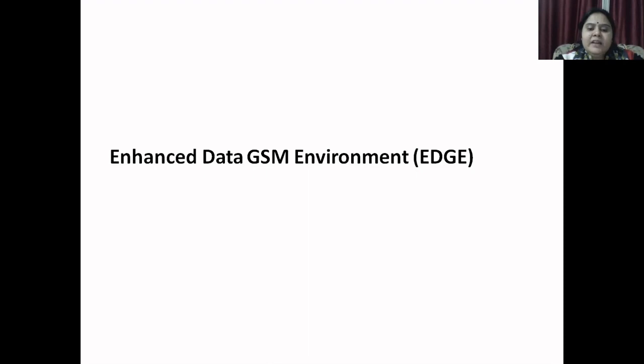To achieve higher data rates, EDGE uses 8-phase shift keying modulation, that is 8 PSK, rather than the normal Gaussian minimum shift keying, that is GMSK, used by the GSM service. Consequently, the EDGE service achieves a transfer rate of 48 kilobits per second per GSM time slot.